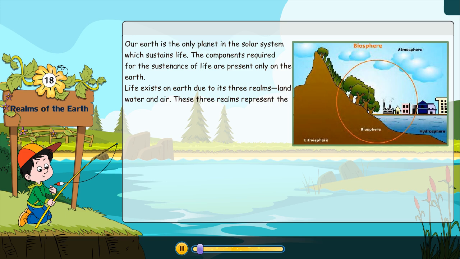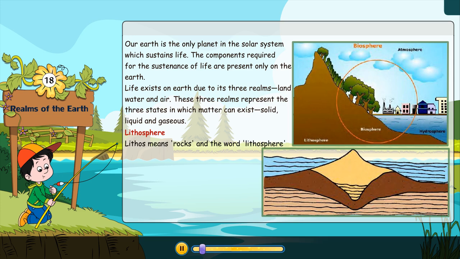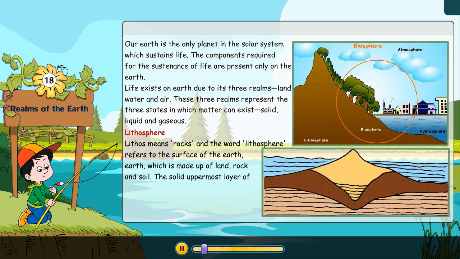These three realms represent the three states in which matter can exist: solid, liquid, and gaseous. Lithosphere. Lithos means rocks, and the word lithosphere refers to the surface of the Earth, which is made up of land, rock, and soil. The solid uppermost layer of the lithosphere is known as the crust of the Earth.